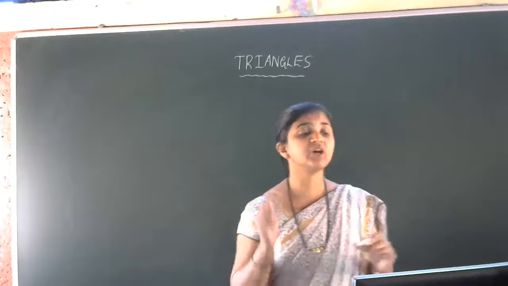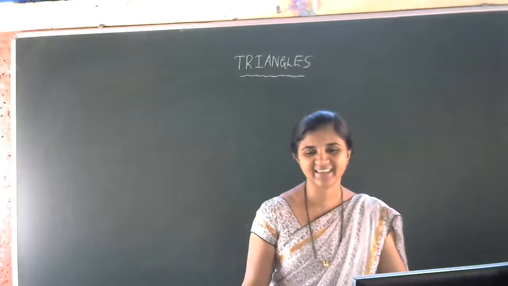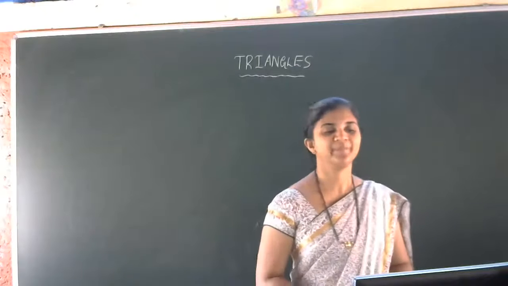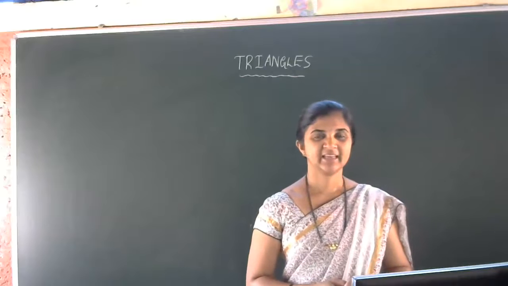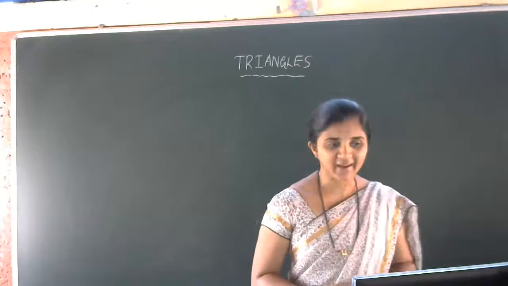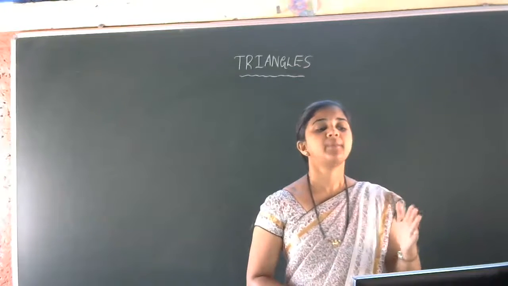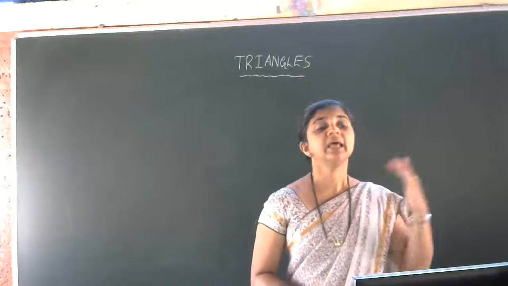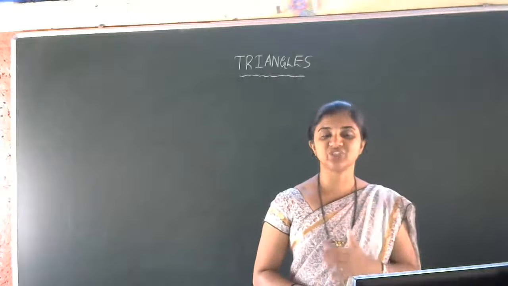Next, what is the definition of RHS congruency criteria? Who is going to give the answer? Yes, Pranav Hegde. Define RHS congruency criteria. If in two right triangles, the hypotenuse and one side of one triangle are equal to the hypotenuse and one side of the other triangle, then the two triangles are said to be congruent to each other. Yes, very good. So this is known as the RHS congruency rule.